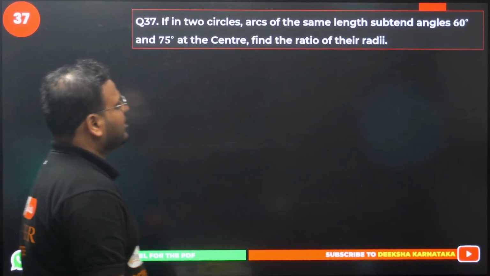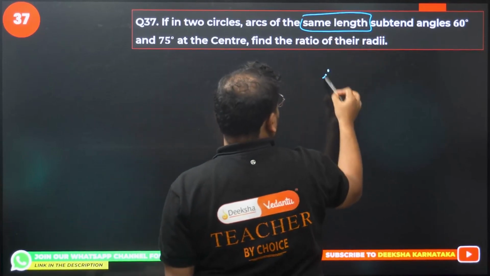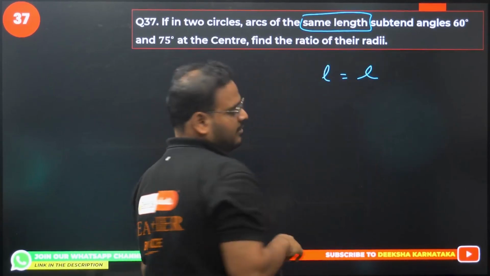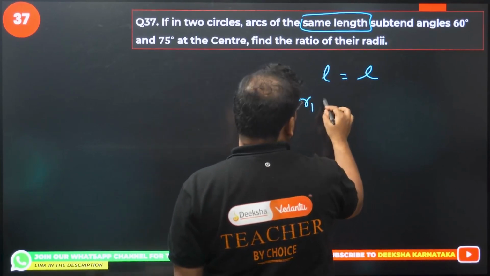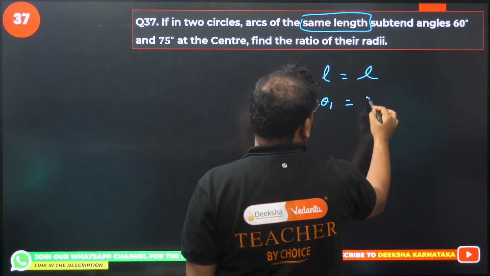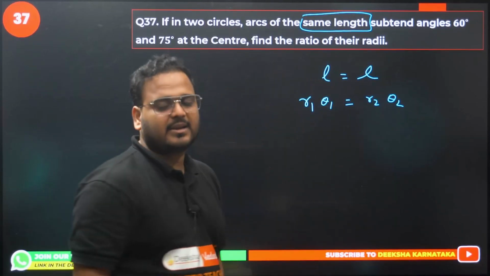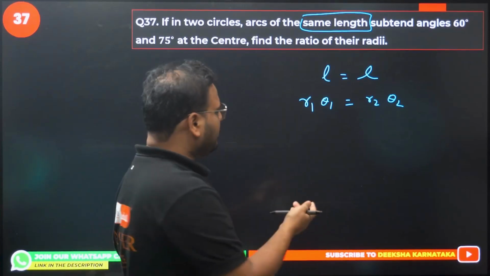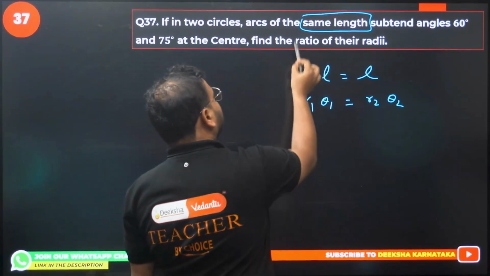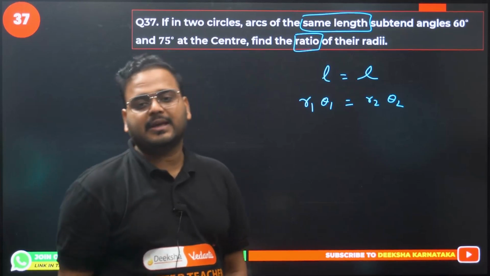If in two circles arcs of the same length subtend angles 60 and 75 at the center, find the ratio of the radii. Same length arc means L equals L. The formula is R theta, so R1 theta 1 equals R2 theta 2. Usually we convert the angle to radians to use this formula, but we can use degrees here because we are looking for a ratio. Ratio means the pi effect will be cancelled.